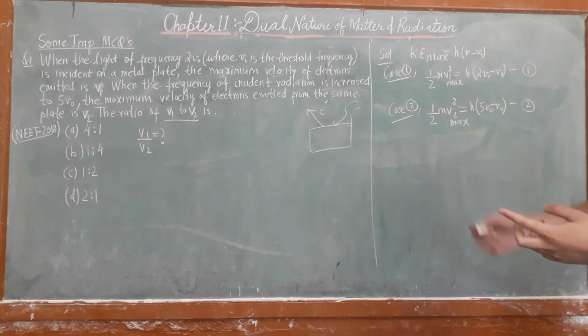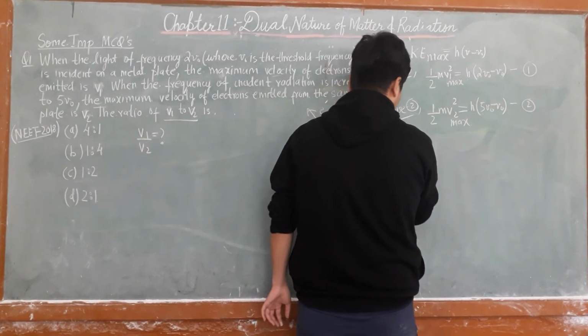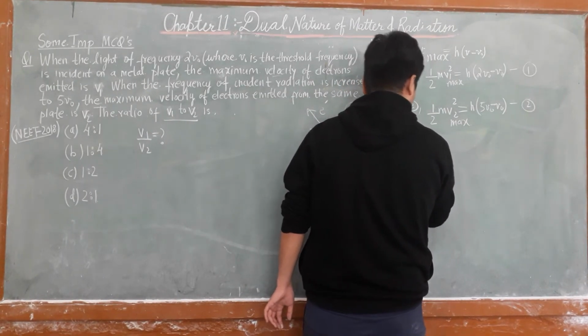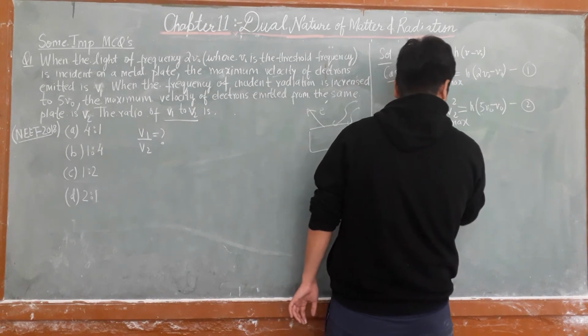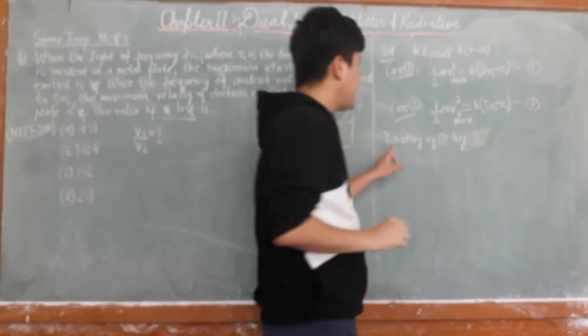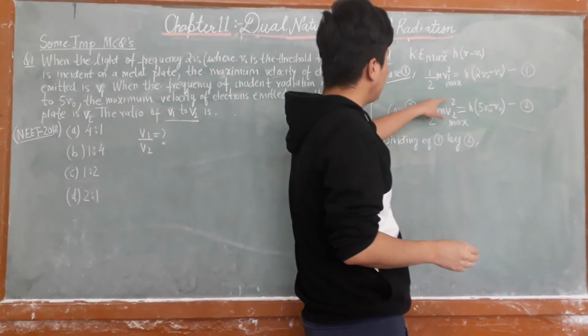Now we have to find the ratio, so dividing equation 1 by equation 2. Half m and h get cancelled.